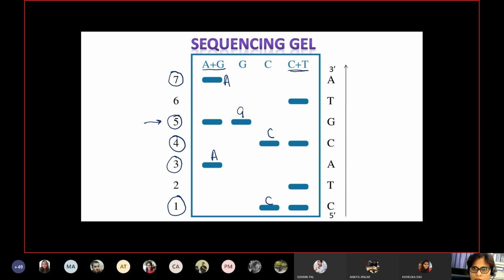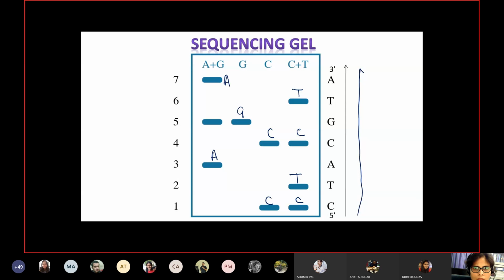Similarly, for the cytosine and thymine lane, we know here breaks are created at both cytosine and thymine. But we already know that at the 4th position and at the 1st position, cytosine is present. So these two are cytosine bands. So the remaining 2 bands will be for thymine. Now, if you just write this in order, you will get your proper DNA sequence. This is for a short sequence, for example, but normally this is the way it is done. You will always get your 5' to 3' position from the bottom to the top of the gel.